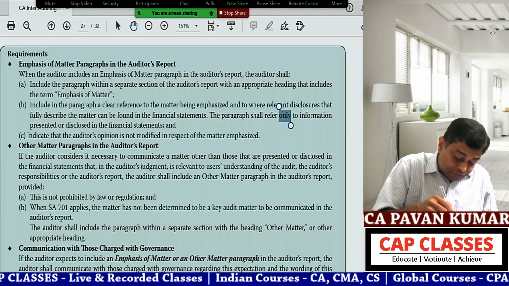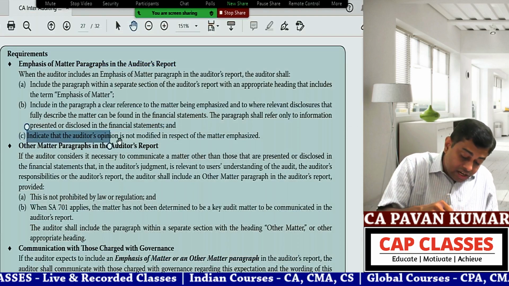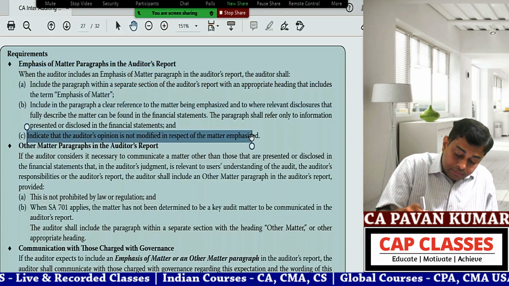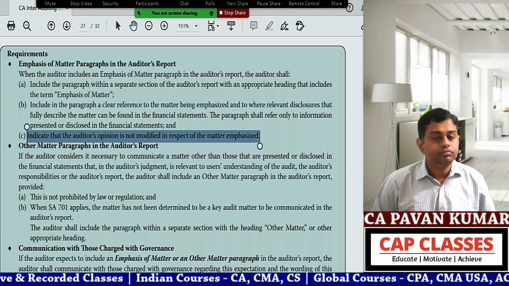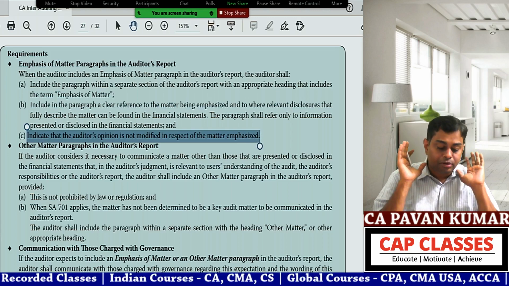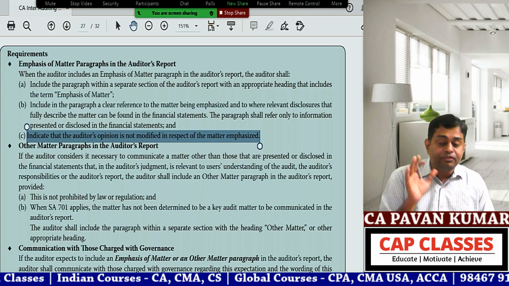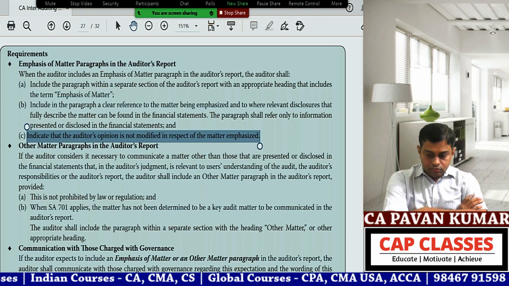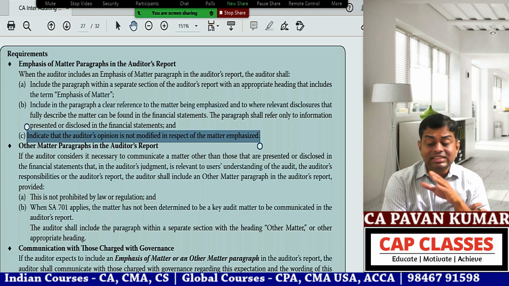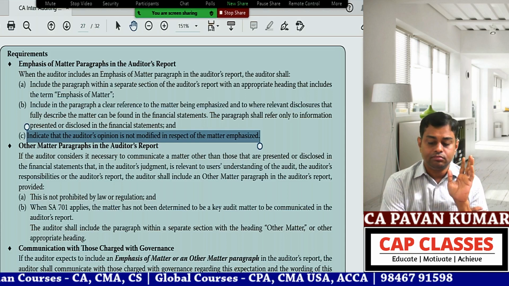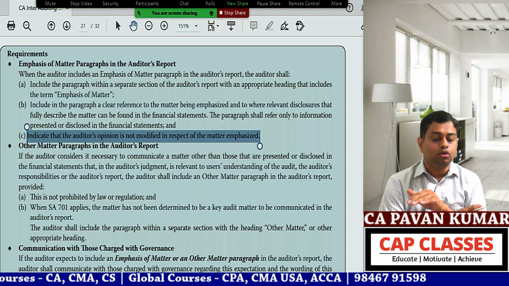So this is the last requirement: indicate that the auditor's opinion is not modified. I have emphasized the matter, but I have not modified. So do you understand this emphasis of matter paragraph, A, B, C? If you understand that, half of SA 706 is over. If you understand other matter paragraph also, it is fully over.